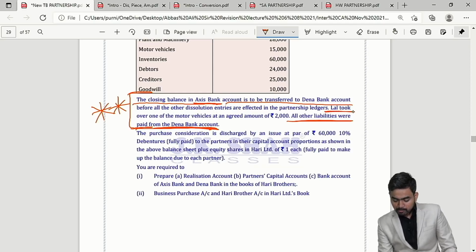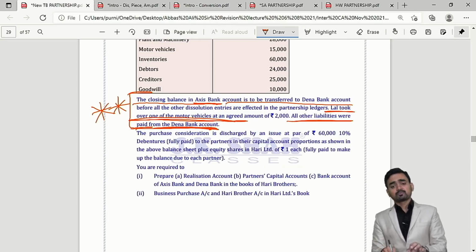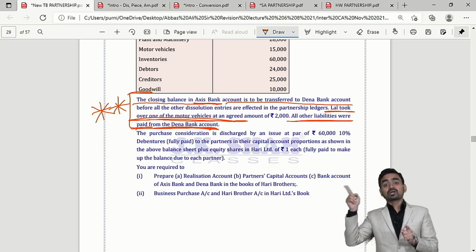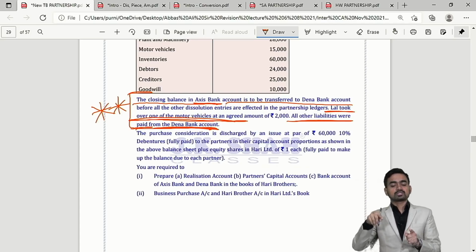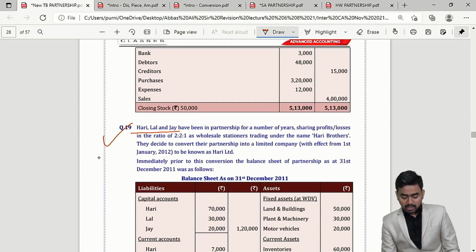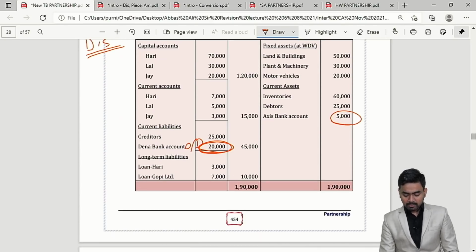One more important point: Lal took over the motor vehicle. So please take care of this point as well. If Lal took over, it means the new company is not taking over. Correct? So this will be settled in partners' capital. Here you can even refer to question number 23. This I will discuss because there is something important.